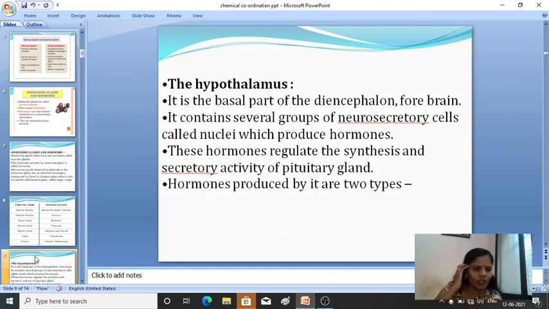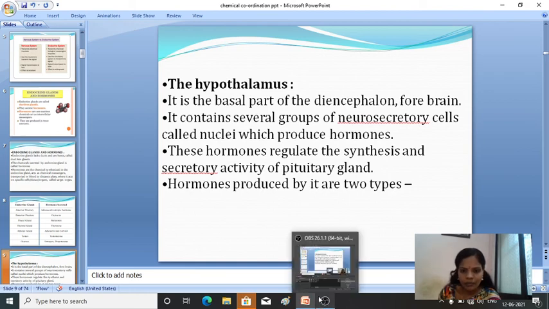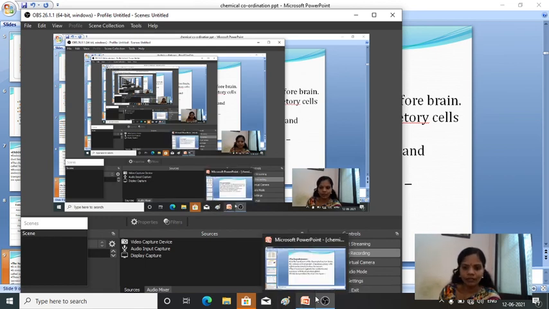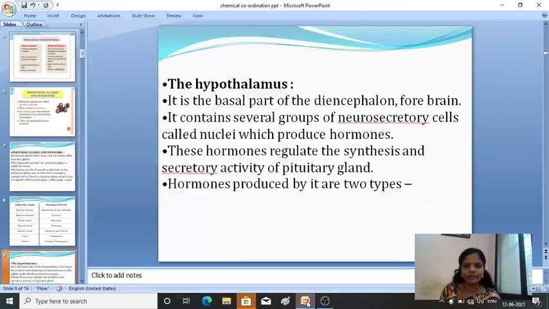Next we'll move on to the hypothalamus. The hypothalamus is a basal part of the diencephalon of the forebrain.